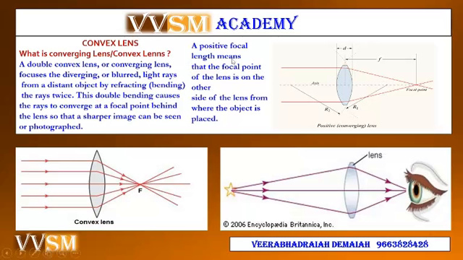A positive focal length means that the focal point of the lens is on the other side of the lens from where the object is placed. So this is a very important aspect of the convex lens. These are the parallel rays and they converge at a single point. This is called the focal point, my dear friends. This is the focal point.